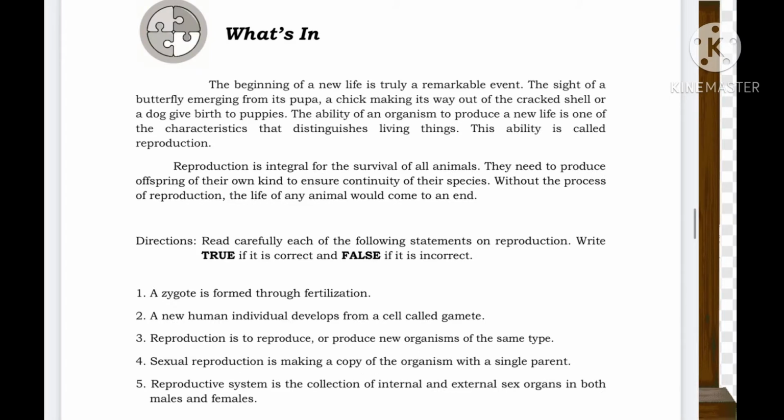Read carefully each of the following statements on reproduction. Write true if it is correct and false if it is not correct.